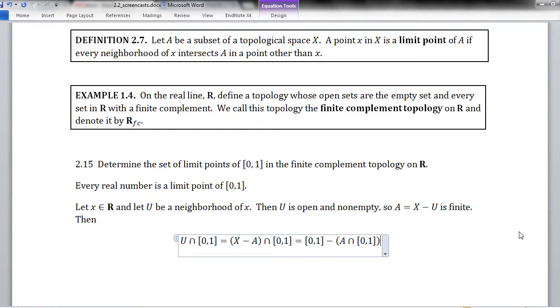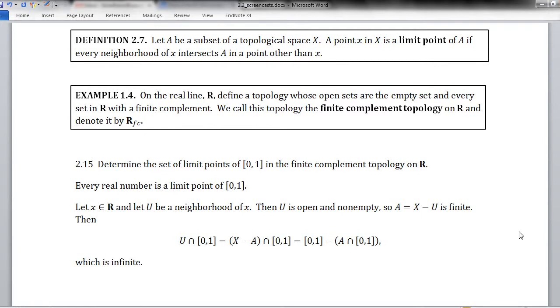And my claim is that this is an infinite set. Okay. Why? Well, since the interval from 0 to 1 is certainly infinite. Right?